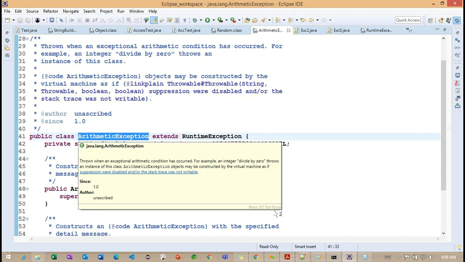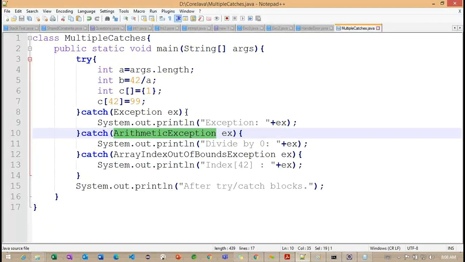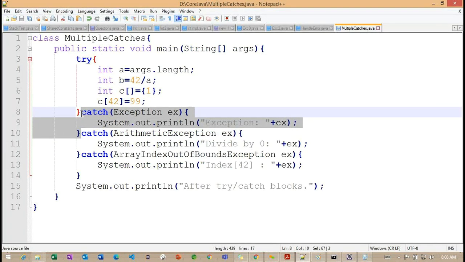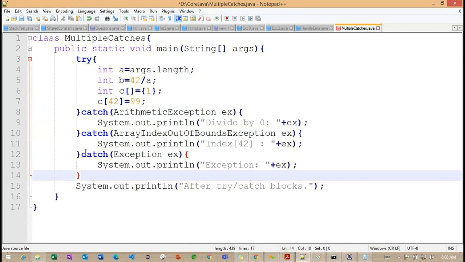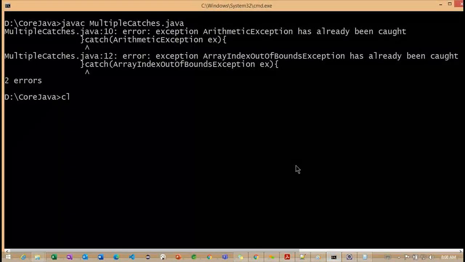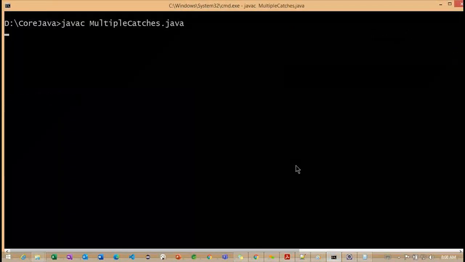So whenever we define this superclass section, we don't want to define the subclass information. But here, if we observe, I'm working like this. Now let me clear the console and compile one more time.